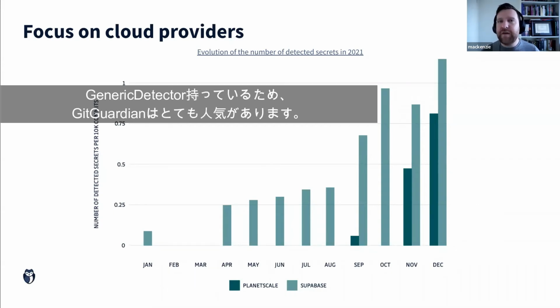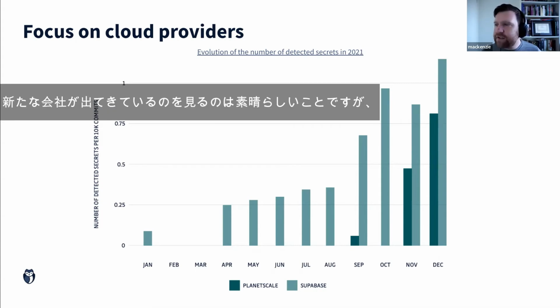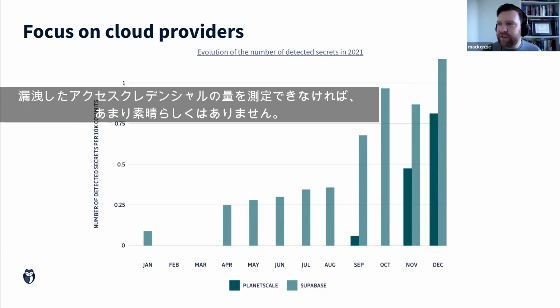And this is why having generic detectors at GitGuardian is so popular. But it is great to see that there are other companies coming out in there, although not so great that we can measure that based on the amount of access credentials that are leaked for them.